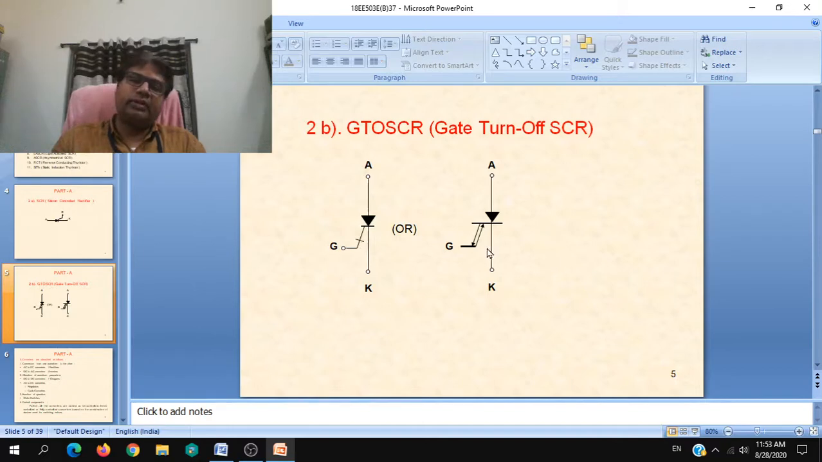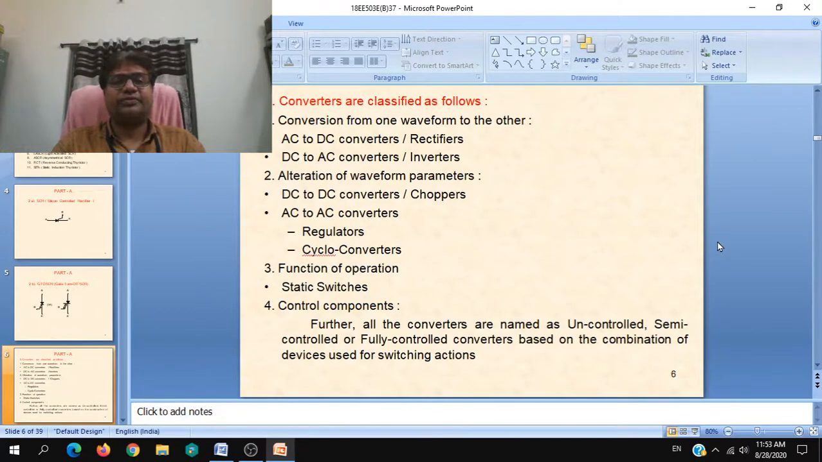The other symbol comprises 2 anti-parallel lines following opposite directions for the gate, which depicts more elaborately when compared to the other. That is, into the gate and out of the gate: into the gate for turn on, out of the gate for turn off. So you can draw either of the symbols for this.